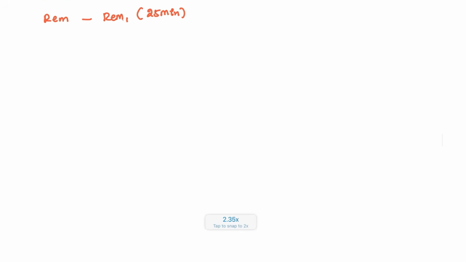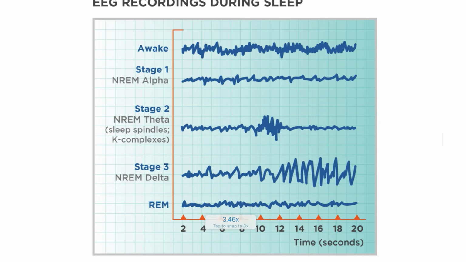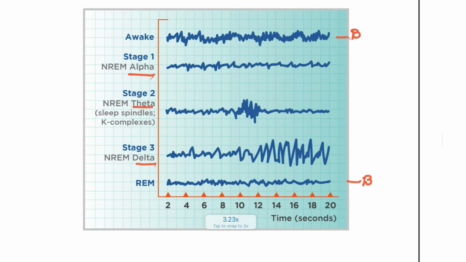We have different types of waves you can see here. When you are awake, this is presented as beta waves. After sleep, stage 1 will be alpha, stage 2 is theta, stage 3 is delta, and coming back to the REM stage, it is again beta waves. So sometimes this question can be asked in the examination with the graphical representation also.